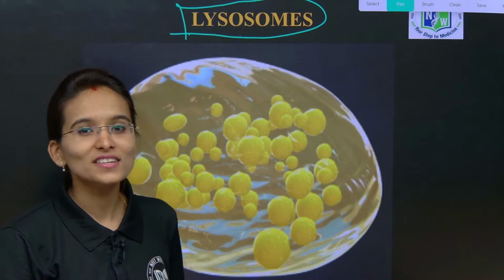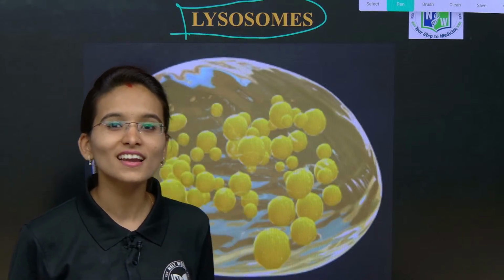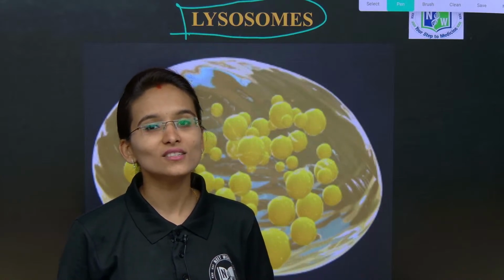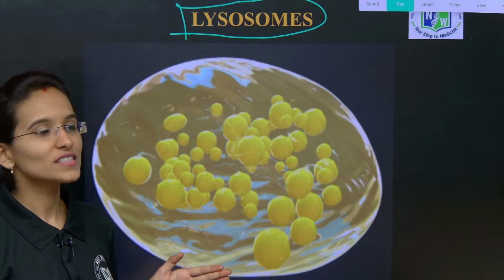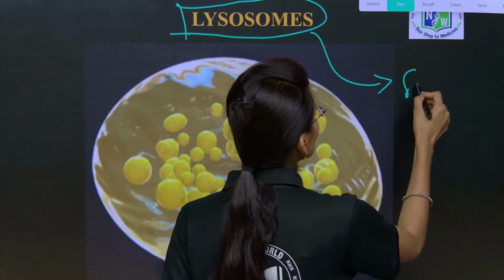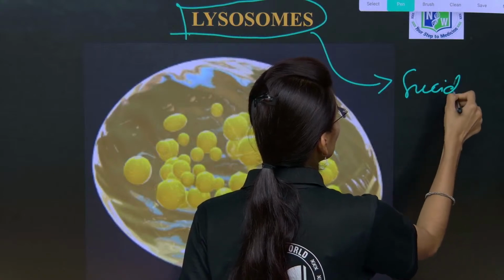Golgi bodies are called the postmen of the cell, and the nucleus is called the control center of the cell, or the brain of the cell. Now, coming towards the lysosomes, these are called the suicidal bags of the cells.